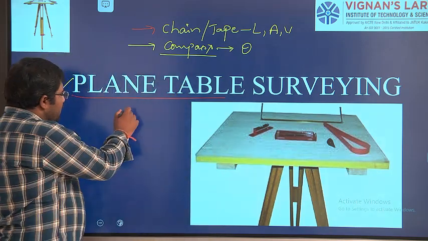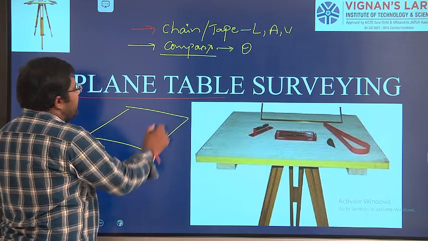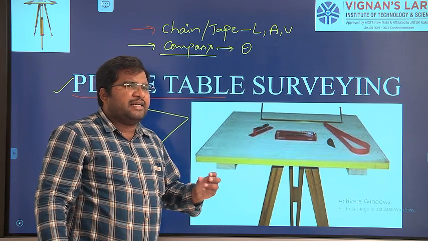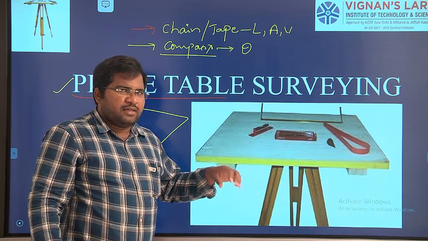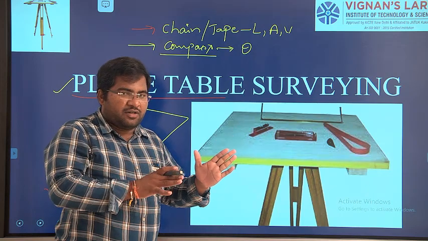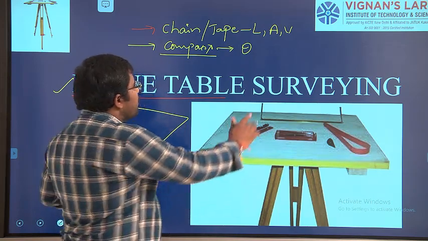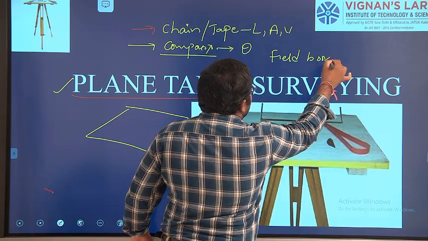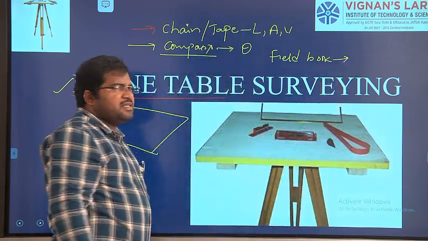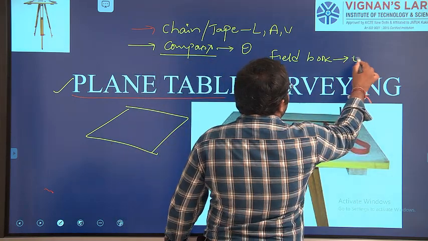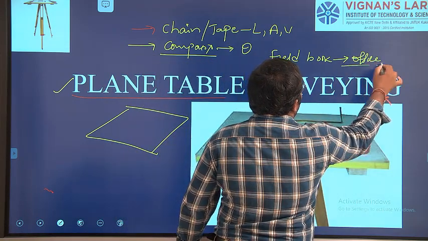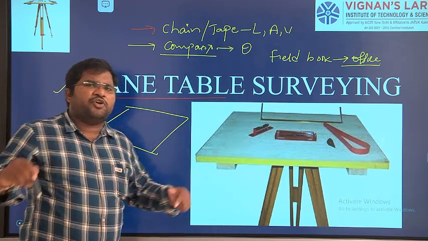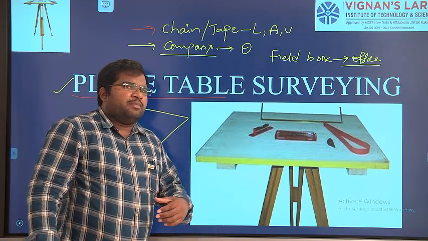In case of chain tape or compass surveying, you have to take the readings in the field and note down all the things in the field book. Then this field book will be taken to the office, where we develop a map or plan on the drawing paper, right?